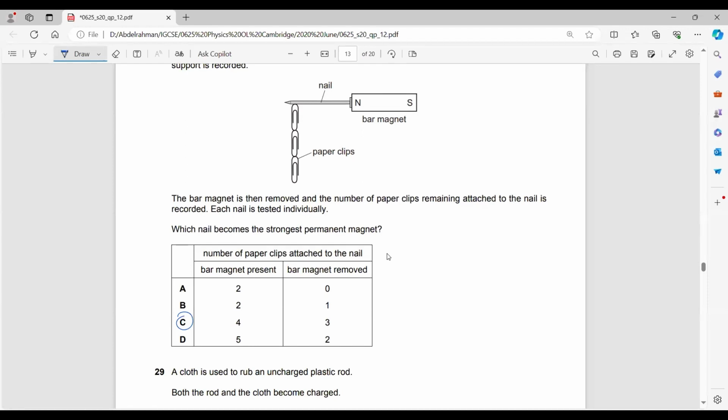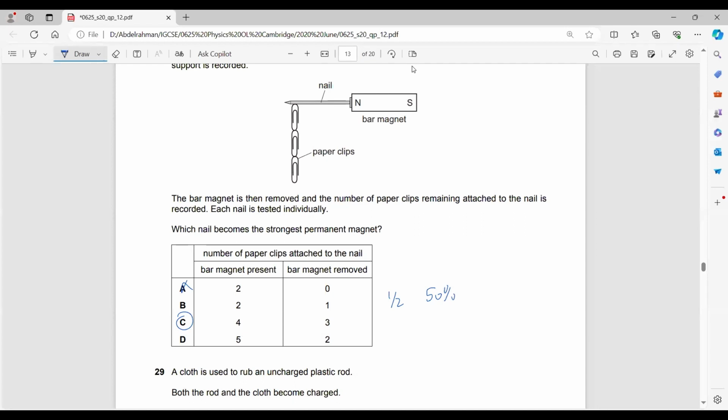Nail A, for example, had two nails attached initially, and then no nails attached when the bar magnet was removed. So it's wrong. B had two nails attached, but when we removed the bar magnet, only one nail remained attached. So this is, let's say, 50%. It's one out of two, which is 50%. So this is a bit weak.